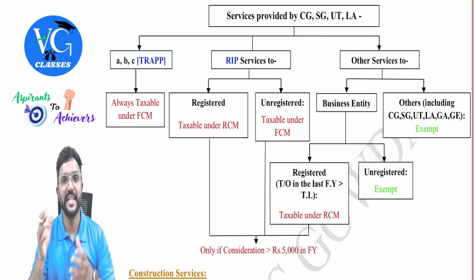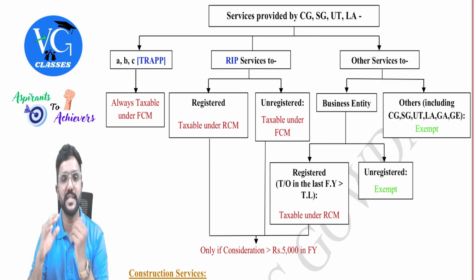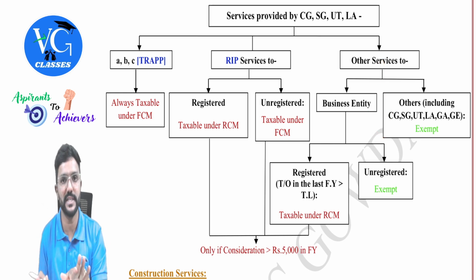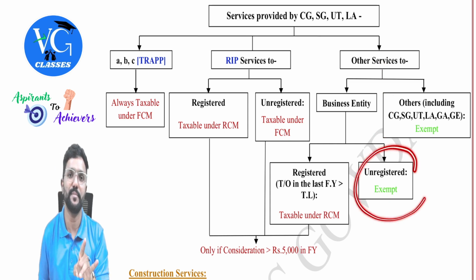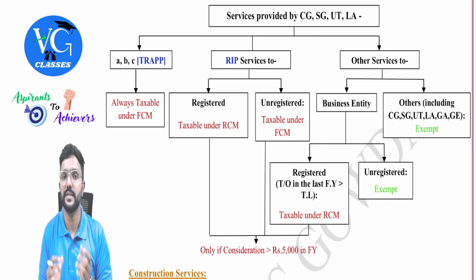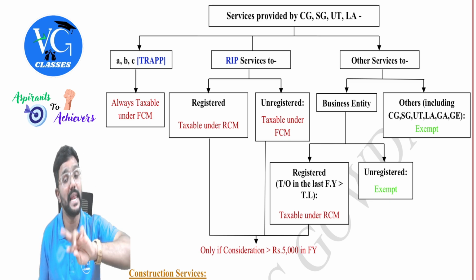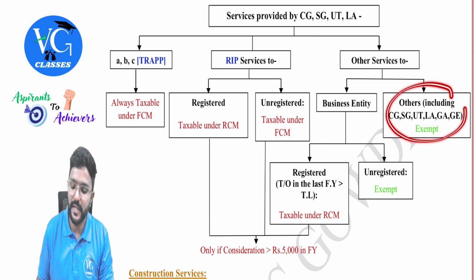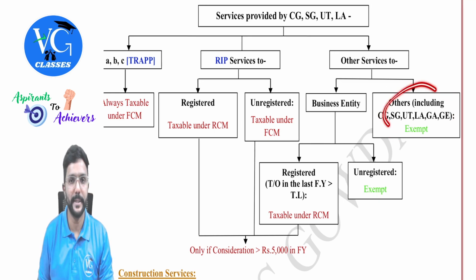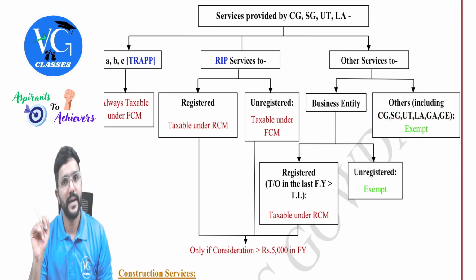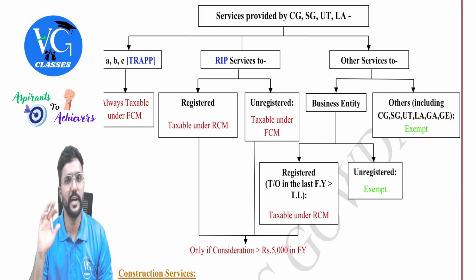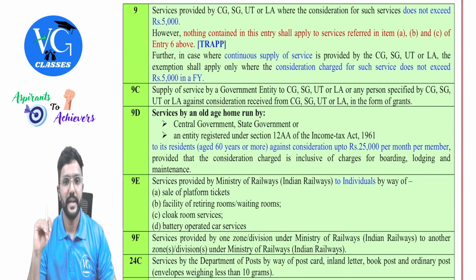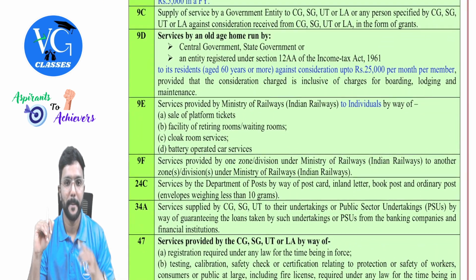Is that clear? So in the current year, if the aggregate turnover has crossed the threshold limit and they have obtained the registration before taking these services, still it is exempt, people. Because what they have referred to is not the current year aggregate turnover, it is last year aggregate turnover. Hope you got it. Yes, sir. And if recipient is any other person, including government, it is exempt always. It is always exempt, people, including government to government. Oh, fine. So we are done till 9. We will continue from 9C.